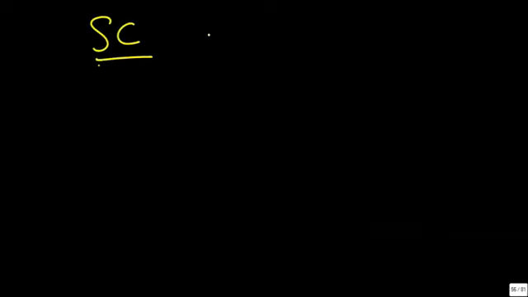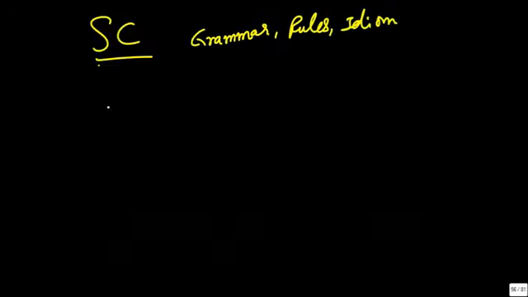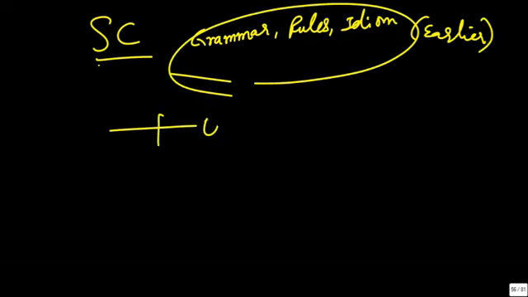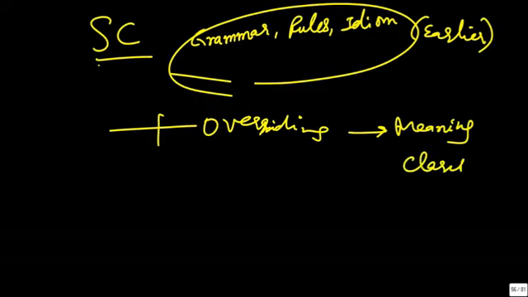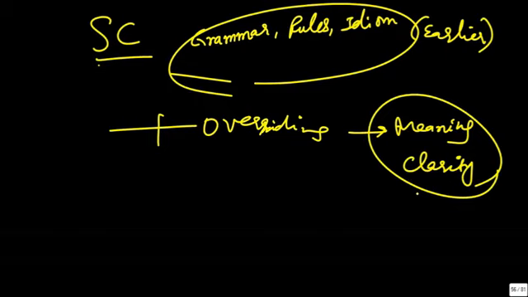Sentence correction earlier used to be about grammar and rules and idiom and other things. This was earlier. Today it is all about this, plus the overriding thing is meaning clarity. The most important thing is meaning clarity today. This was not the case earlier.